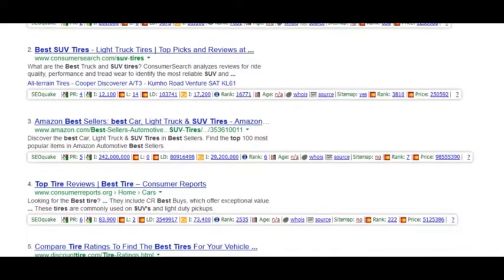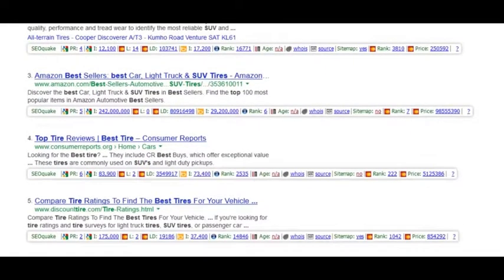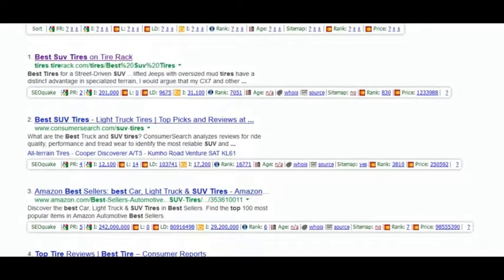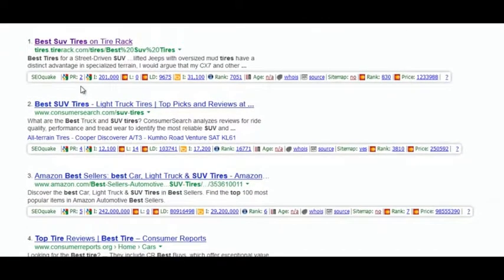And obviously, the more high page rank pages on that page, the more competitive that keyword is. Now, obviously page rank doesn't always correlate to a top result, but in general, if you're competing against a bunch of pages that had page ranks of 0, NA, 1, it's going to be a lot easier to beat than if the whole front page is filled with pages with page ranks 8 and 9.